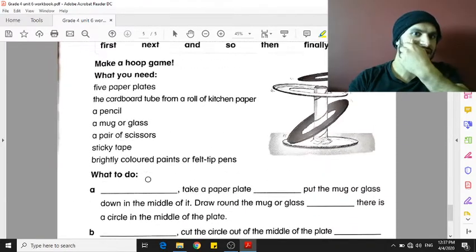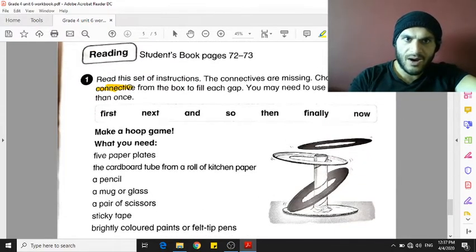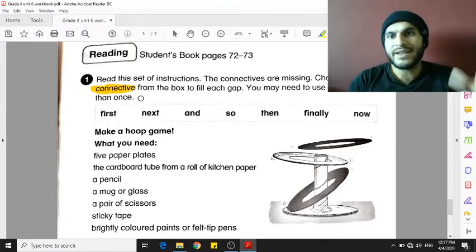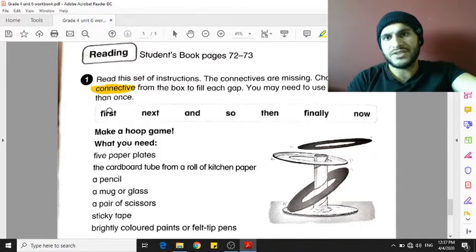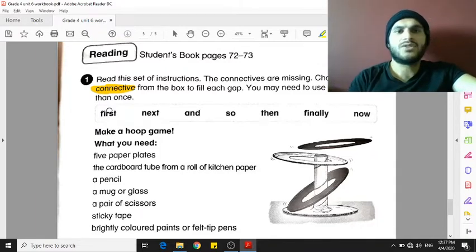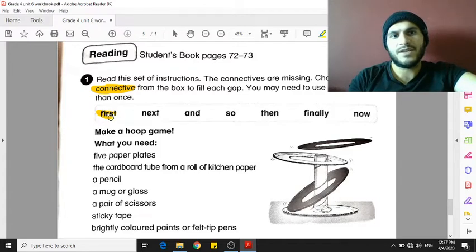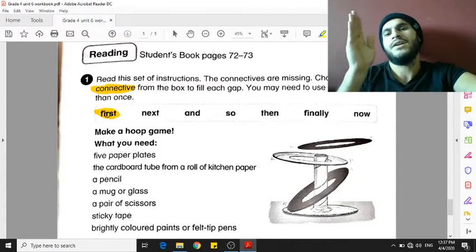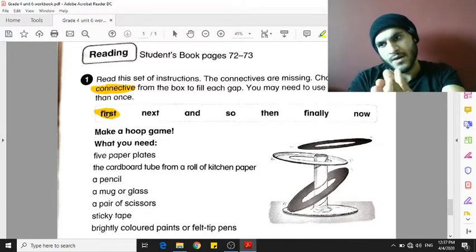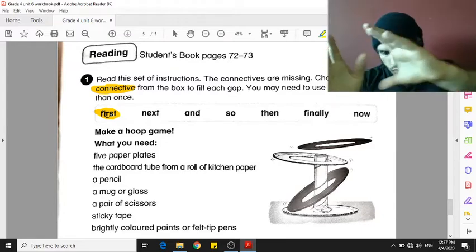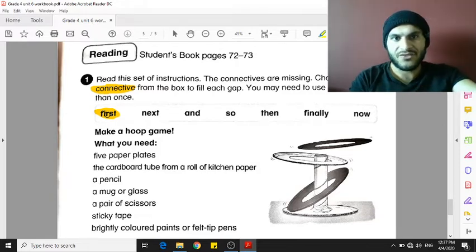And this is the last page, and this is about using the connectives. And connectives, if you remember, are the words that connect the sentences together. Remember when we said that there are non-chronological connectives, and there are instruction connectives. Instruction connectives means that they come in a certain order. They come in A, B, C. So there's this order that this is first, and then there's time. It's important to do something first and to do something then, or finally, or afterwards.